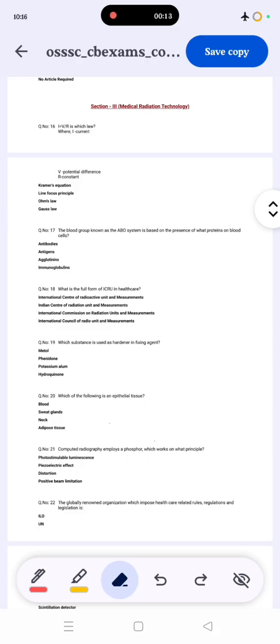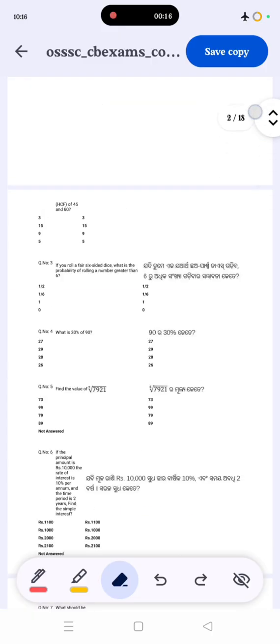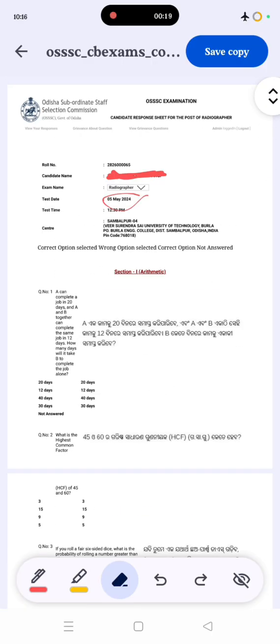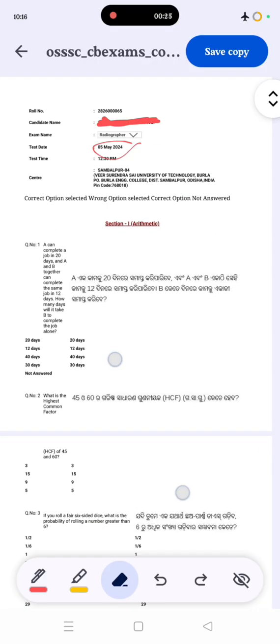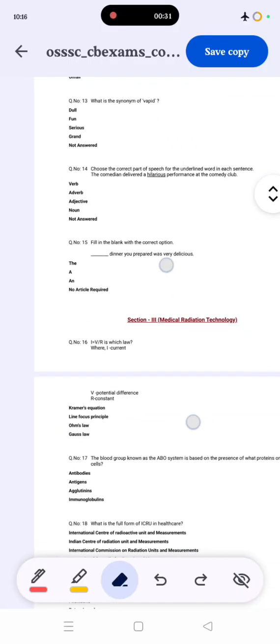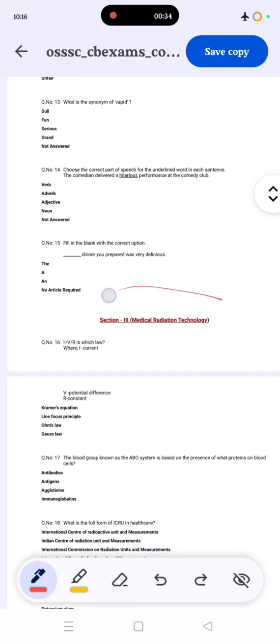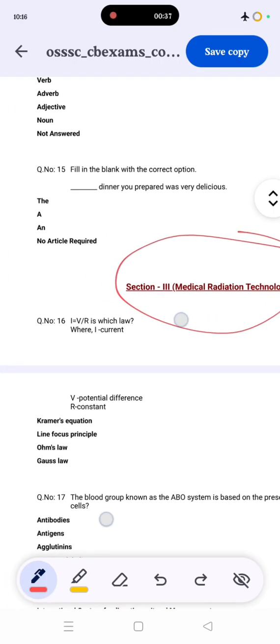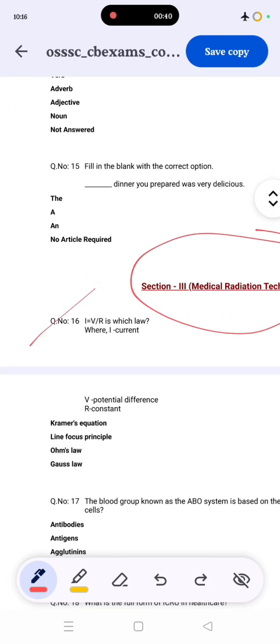These questions are very useful for Central and State Government exams. This question paper of the OSSSC, Odisha Subordinate Staff Selection Commission selections, was taken on 5th May 2024. So we are going to go through the questions without wasting time. We are going directly to medical laboratory, medical radiation technology. The first question is question number 16.